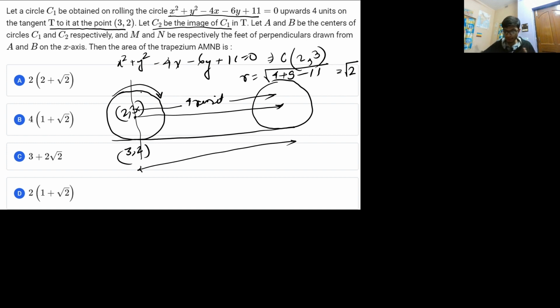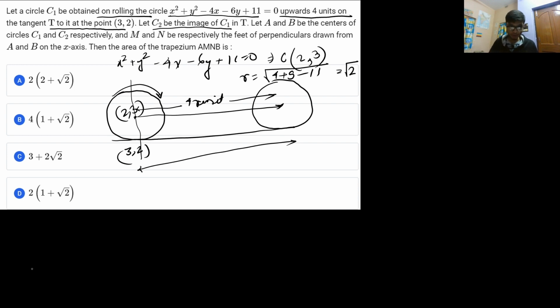So again, try to understand rolling by 4 units. This particular statement has great importance: upwards 4 units, obtained on rolling a circle 4 units. For one rolling you complete 2 pi distance, and that's how you complete a 4 unit rolling. So if you divide it by r, that's how you get the increment in the radius.